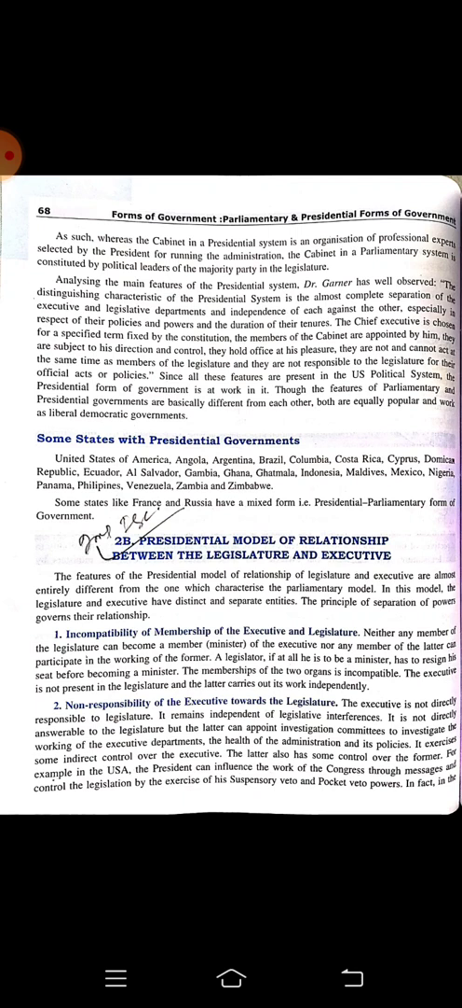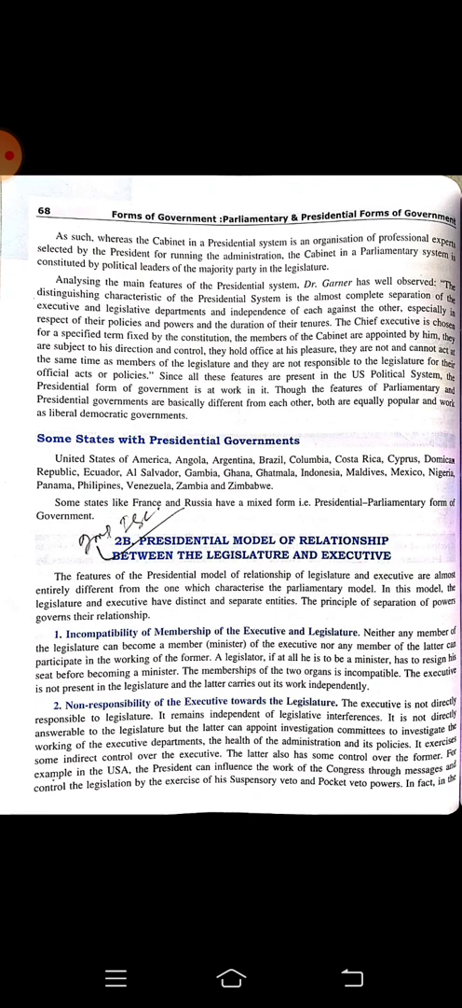For example, in USA, the president can influence the work of the Congress through messages and control the legislature by the exercise of his suspensory veto and pocket veto power. In fact, in the presidential model, a network of checks and balances characterizes the relationship between the legislature and the executive. Then, stable and fixed tenure. Already I have told you they cannot get removed.